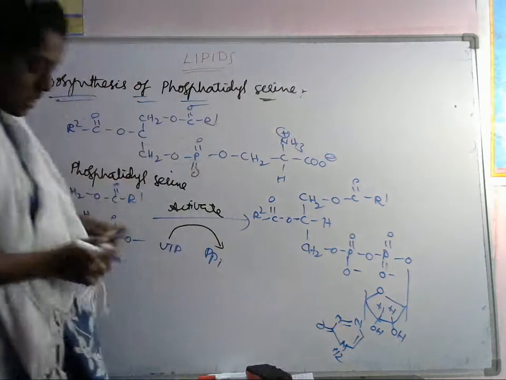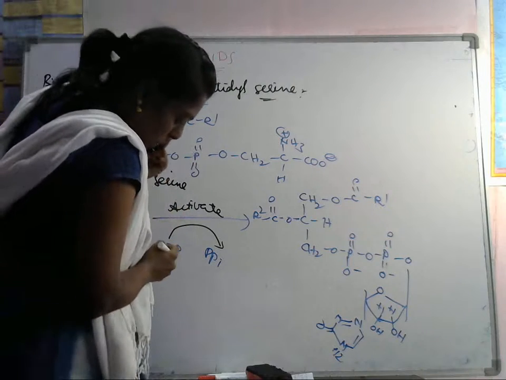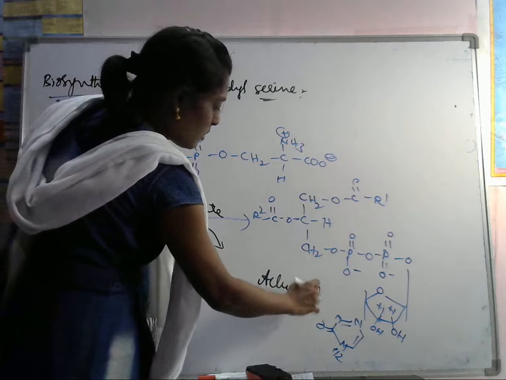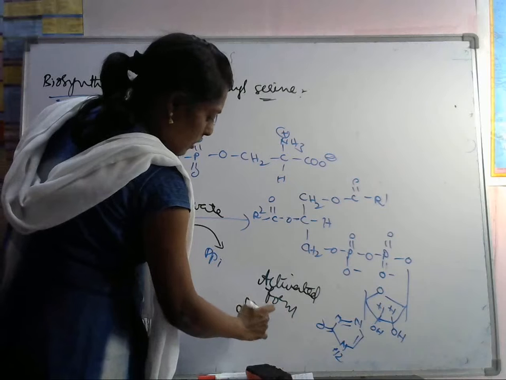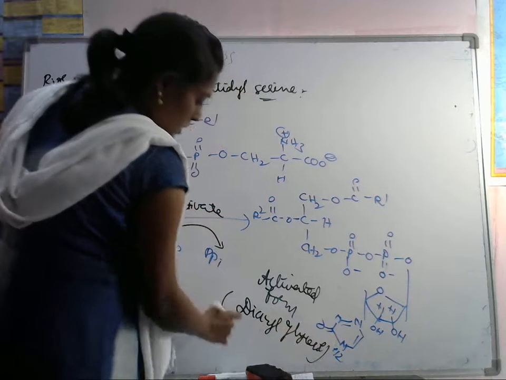This is called the activated form of diacyl glycerol. Activated form. This is diacyl glycerol.